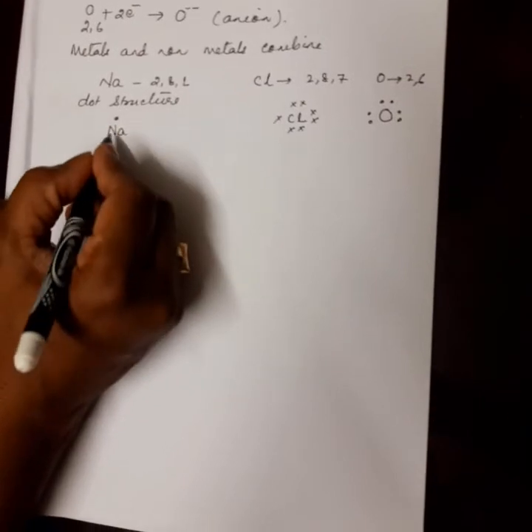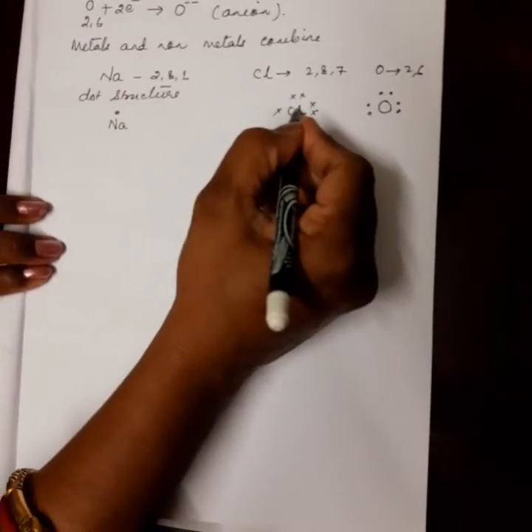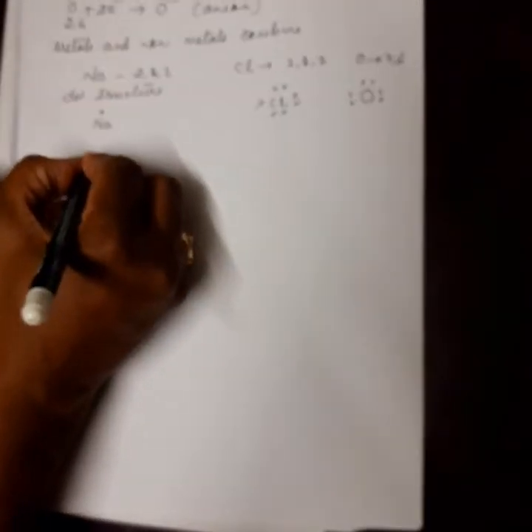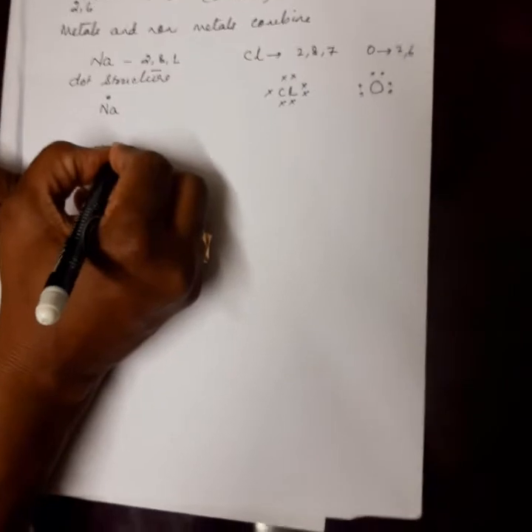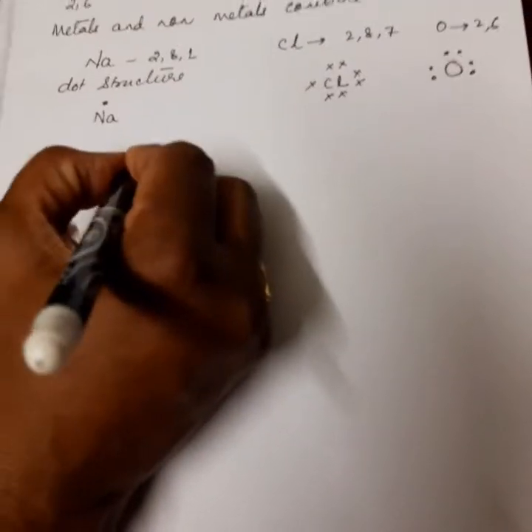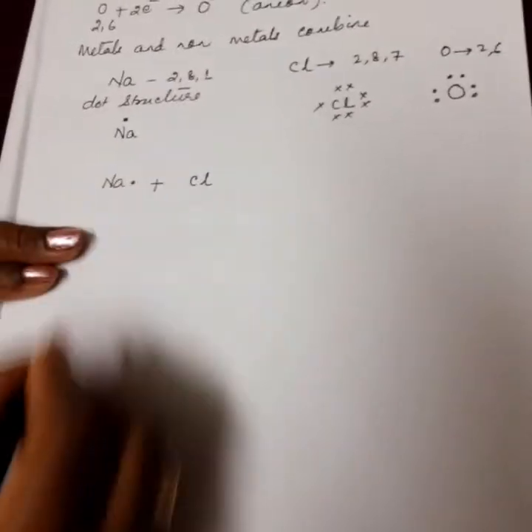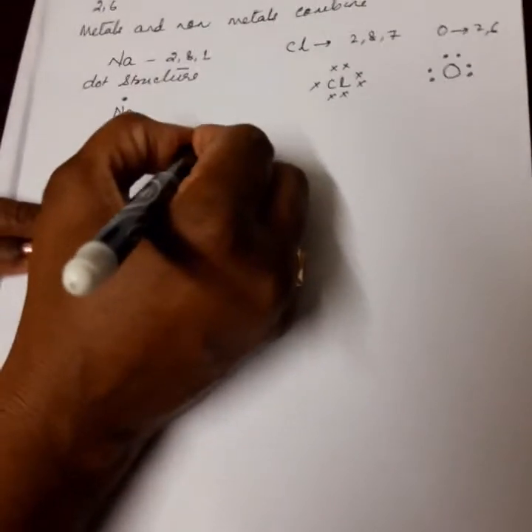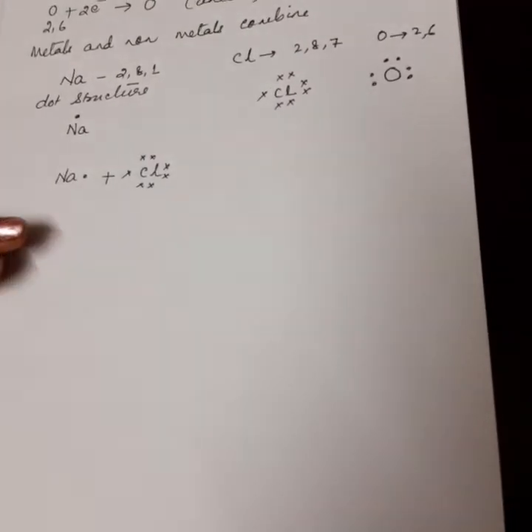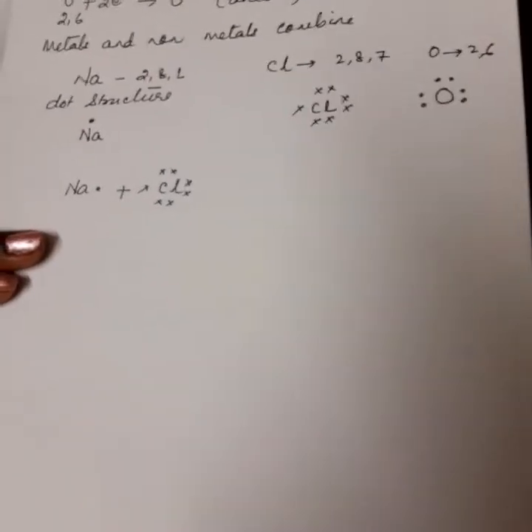Now, let's see how sodium and chlorine combine. Suppose they come close to each other. How do they form the compound? Sodium has 1 electron in its outermost shell. Chlorine has 7 electrons in its outermost orbit.